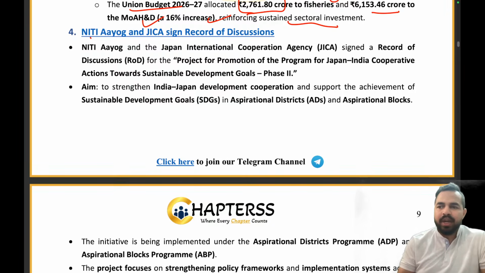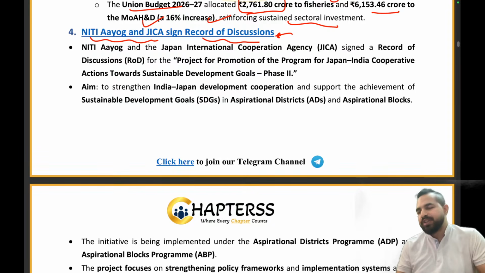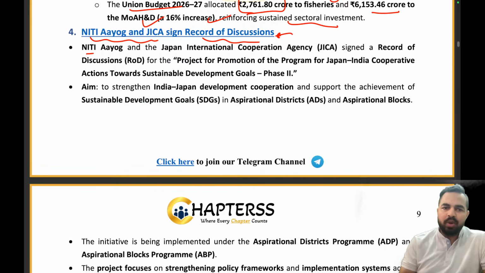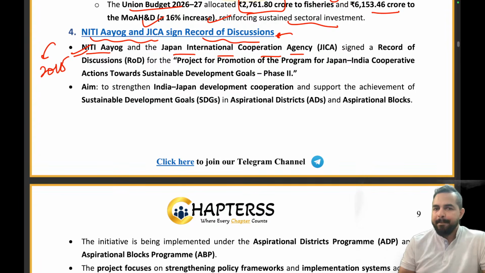So Niti Aayog and JICA has signed a record of discussion, my dear friends. So Niti Aayog and the Japan International Cooperation Agency. You know Niti Aayog? Niti Aayog replaced the Planning Commission in year 2015, right? And recently we saw the vice chairman of the Niti Aayog got changed. Can anybody tell me the name of the person? It's Ashok Lahiri. Absolutely right.